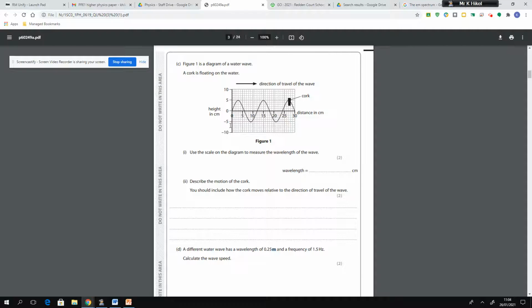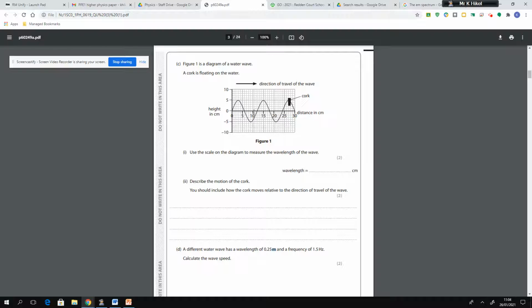So now that we know our scale and we used our definition of the wavelength, we can see that the total wavelength, which if we took picking it from here to here, the same start point on the next wave, which is here, we can see that that is at a distance of 12 centimeters.